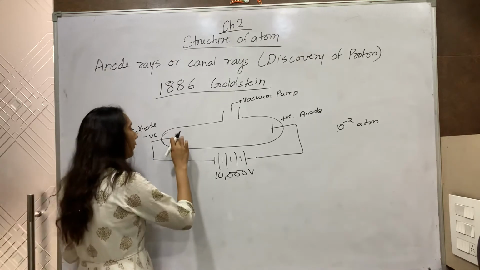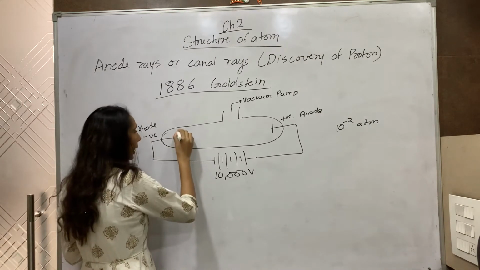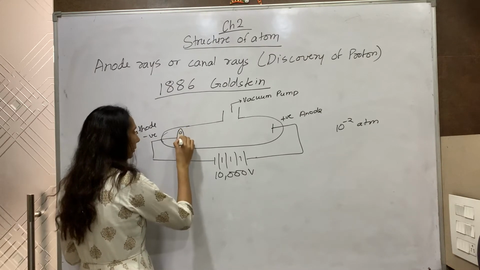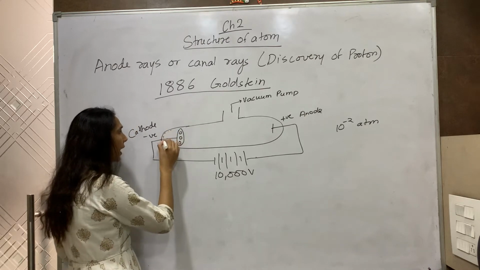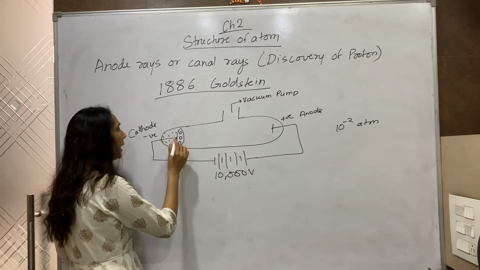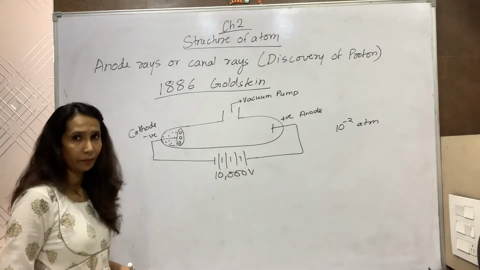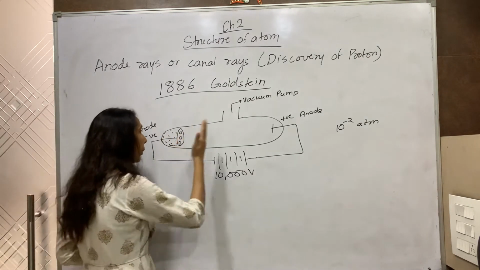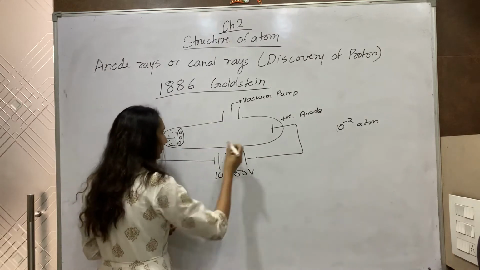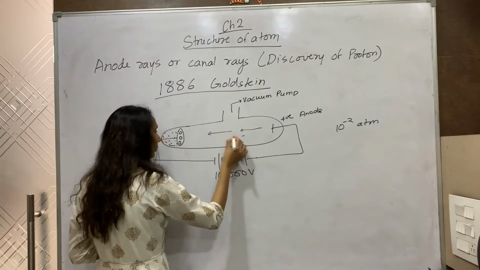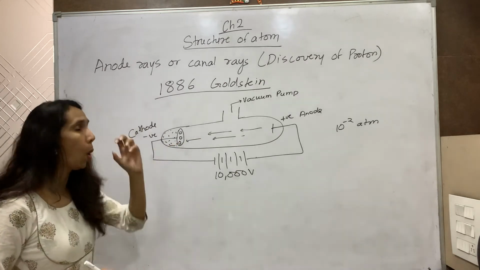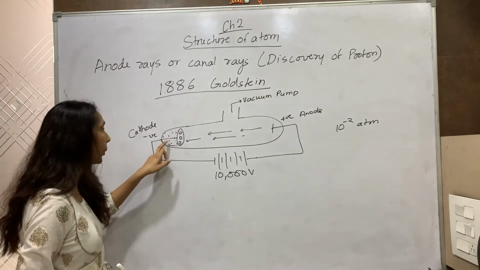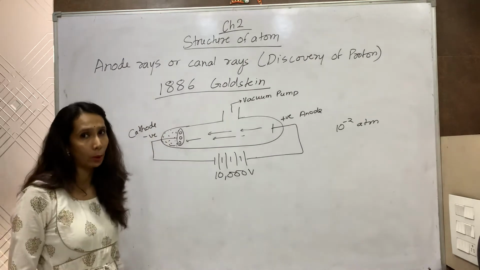He took a perforated cathode, a cathode which had holes, and found that some rays were streaming behind it. He said that these rays are coming from the anode, and they pass through these holes.